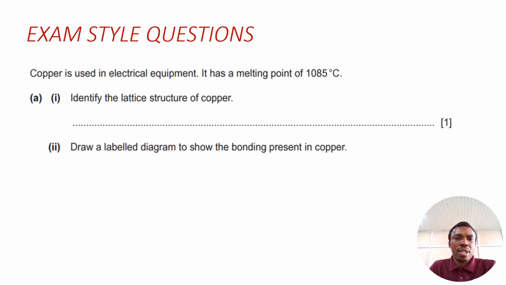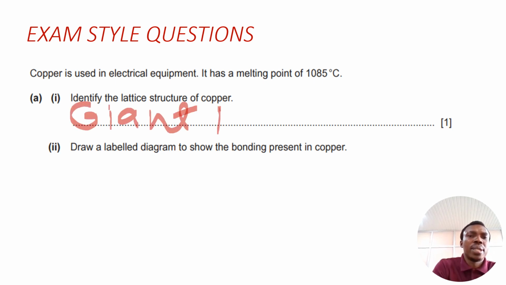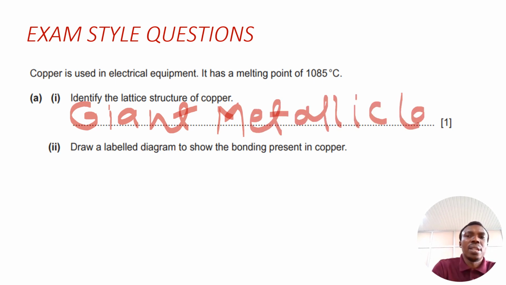So the lattice structure of copper is a giant metallic lattice. Metallic lattice.